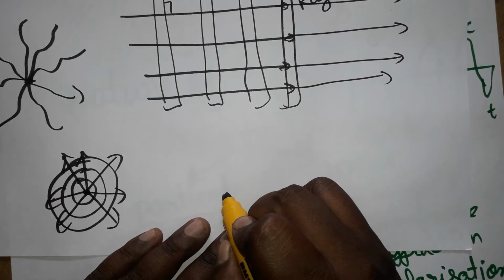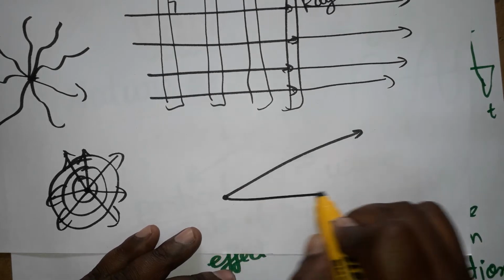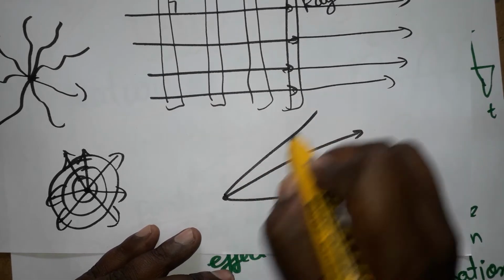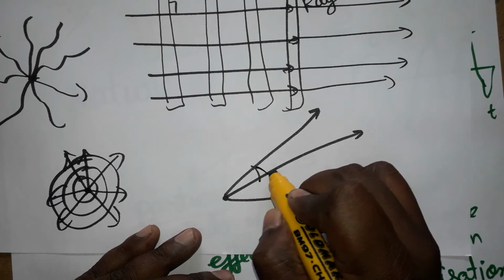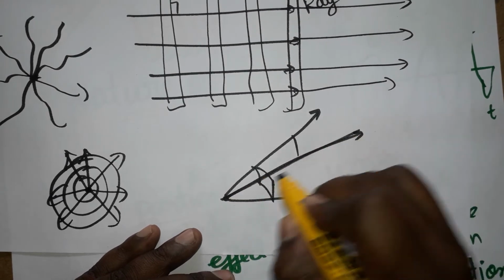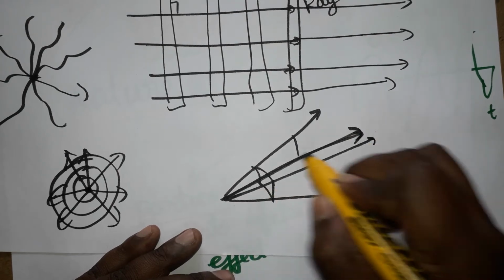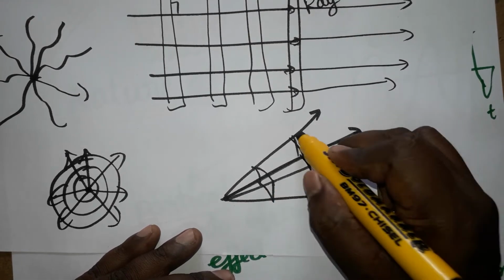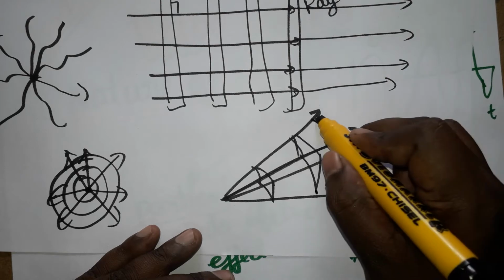Okay, one point source, and the light is propagating in this direction. See, I am drawing a spherical wavefront. A point source is the source of a spherical wavefront. I am just showing how the spherical wavefront will be flowing.